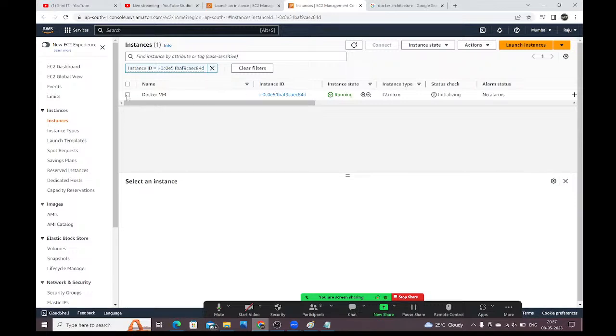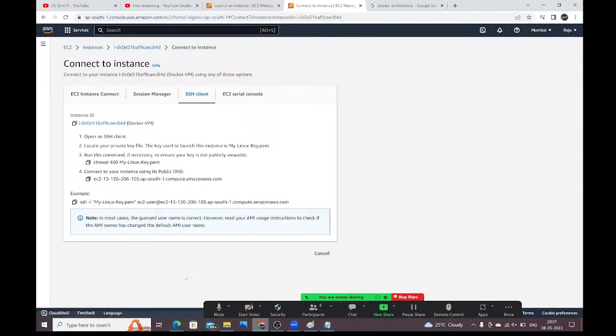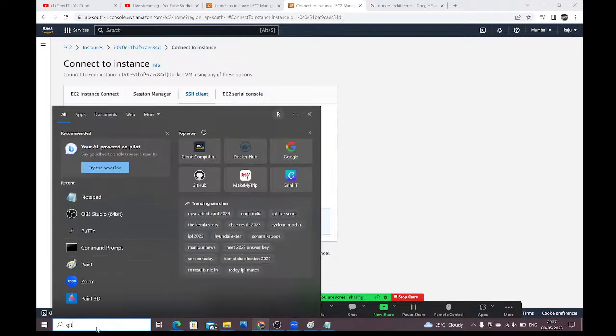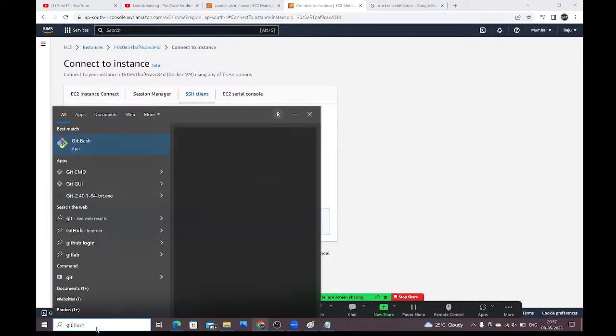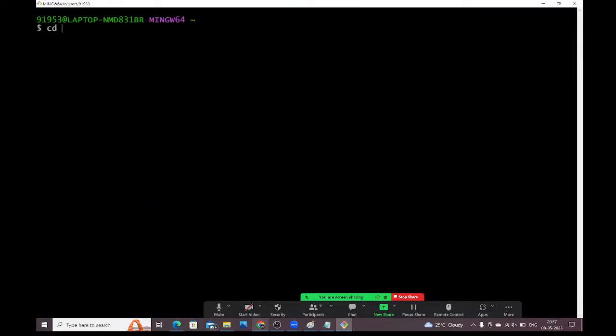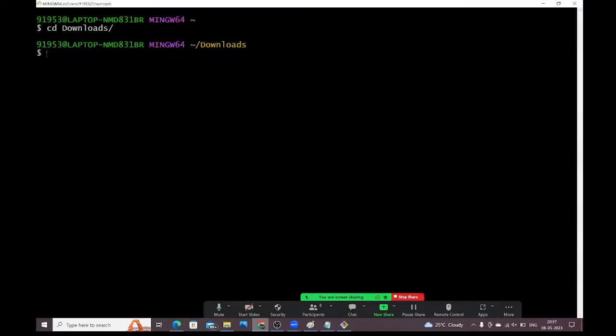Now let me connect with this machine, guys. Click on connect. Let me open Git Bash. You can use anything, guys: Git Bash, MobaXterm, PuTTY, anything you can use. I'm using Git Bash here. Now take this SSH command.